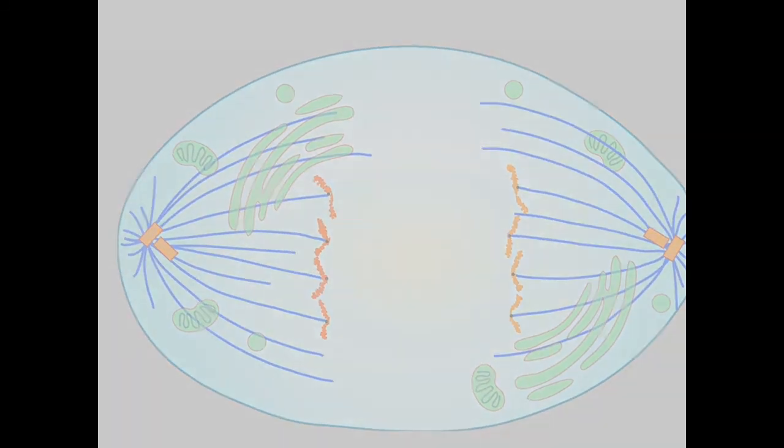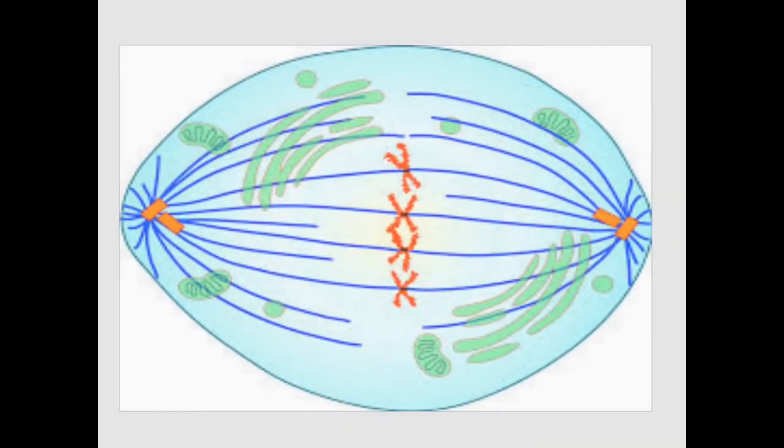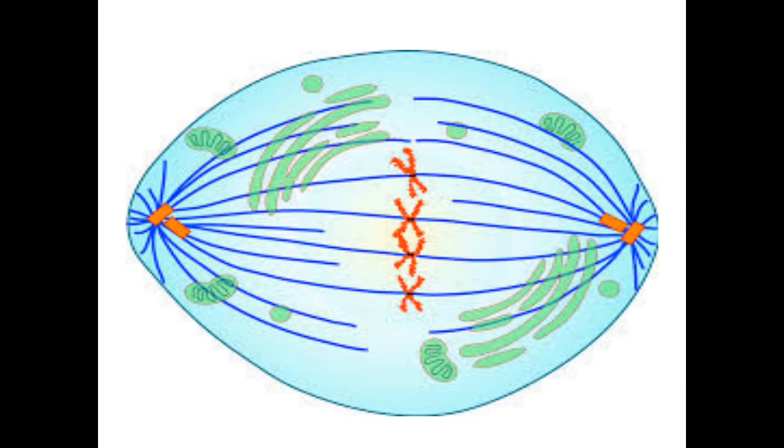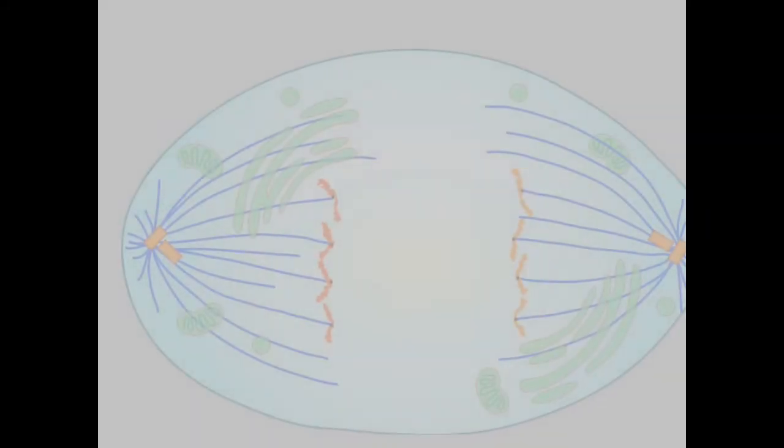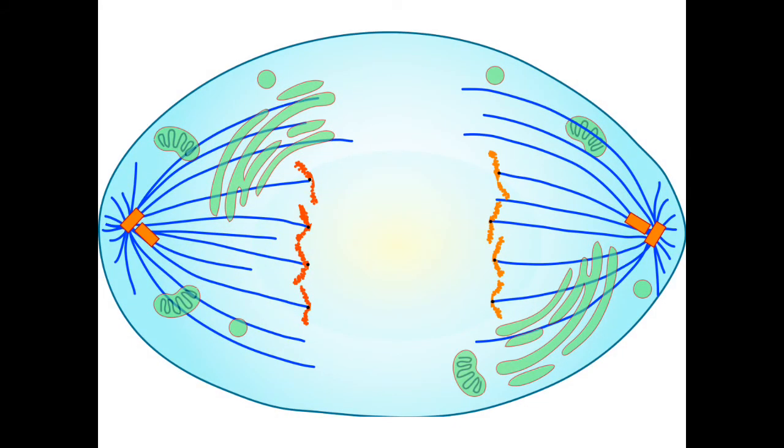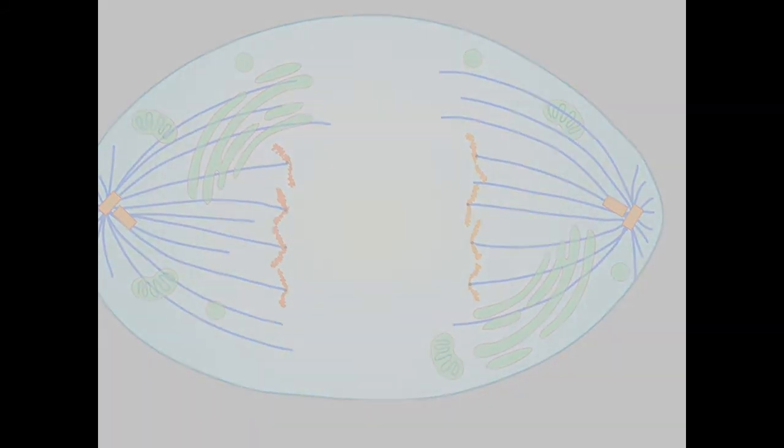A point should be noted that the separation of the chromatids is occurring longitudinally, not this way, longitudinally. Each one of the sister chromatids is taken and separated longitudinally, then it starts its journey to the opposite pole.